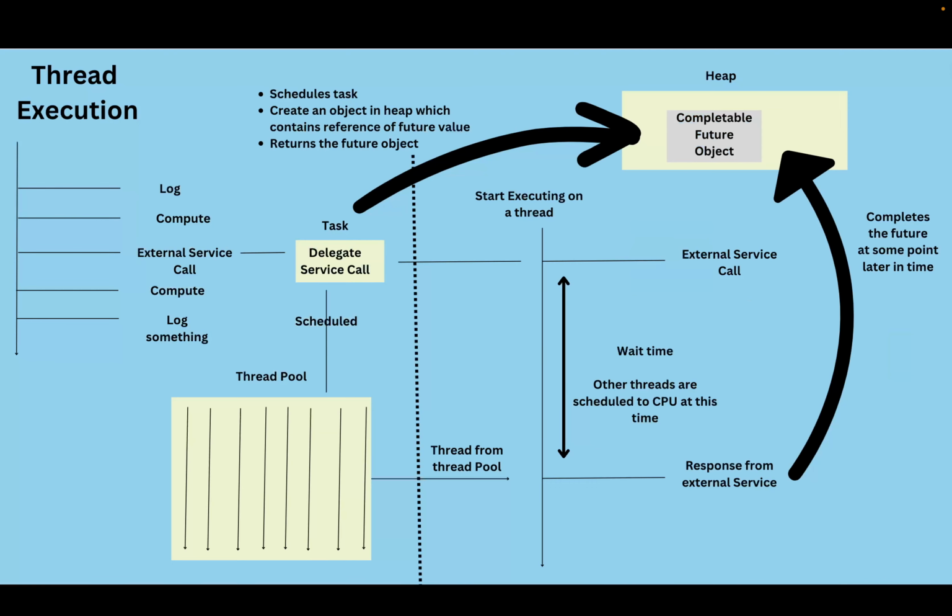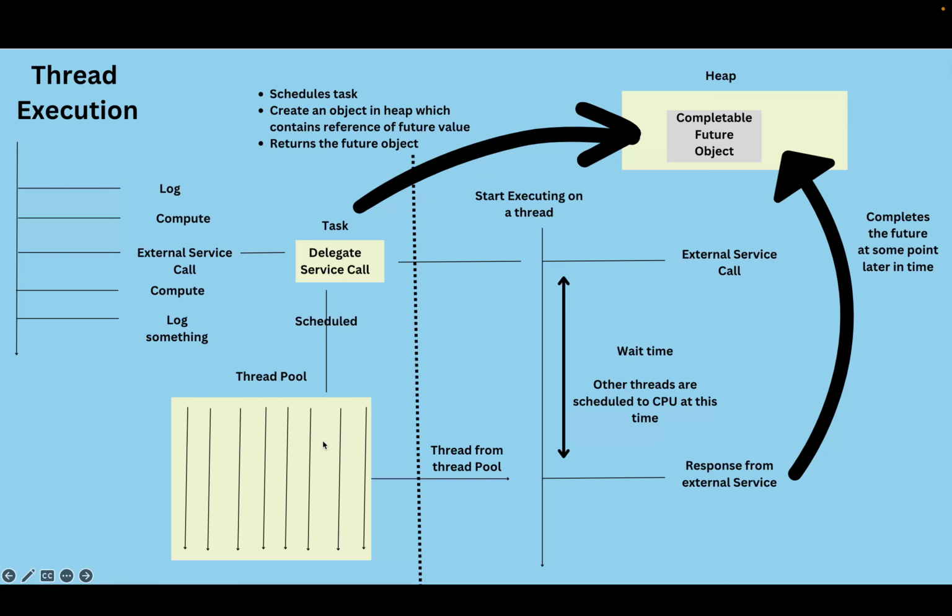So this is the complete flow of how completable future works behind the scenes. The left part of the dotted lines we have already discussed, like how it schedules a task and then returns back the flow so that the thread is not blocked. Whenever the task is scheduled in a thread pool by completable future, it creates an object of completable future in the heap. The heap is a memory which is accessed by all the threads, so any thread can access the heap memory. So the task is scheduled and the value is saved, but the completable future object doesn't have the value yet. It will be fulfilled at a later point of time after its execution is done.